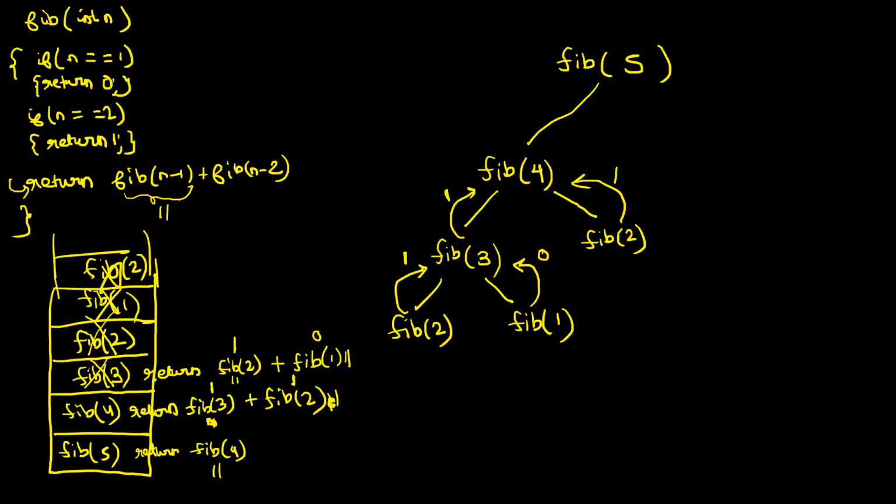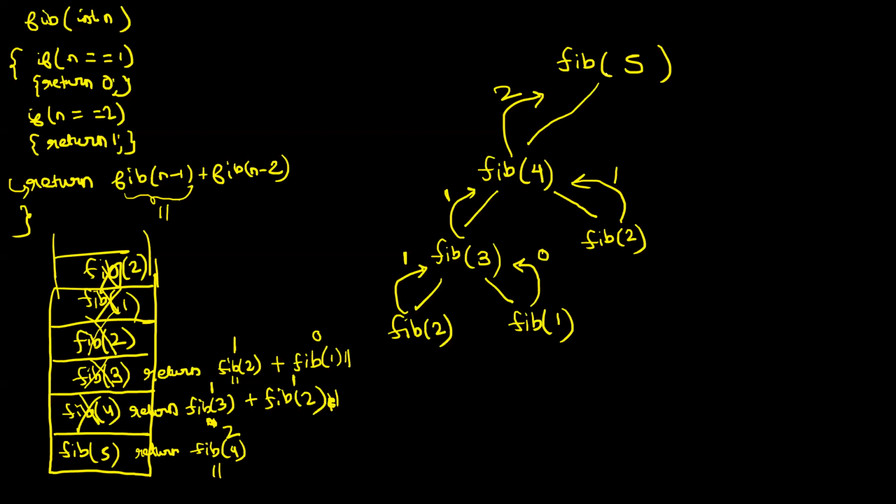Now 1 plus 1 is 2. So this line will get executed: return 1 plus 1, so return 2. So fib of 4 will now return 2 to the caller, and this gets destroyed. Now see guys, see the beauty. Fib of 5 had called fib of 4, and this entire complex process happened. But at the end of the day, fib of 4 returned the answer to fib of 5. This is the fourth Fibonacci term. So fib of 4 got evaluated to 2.